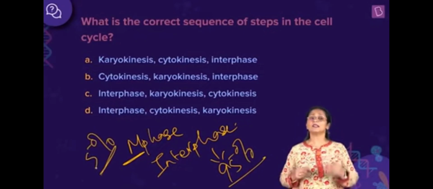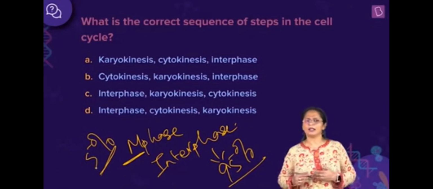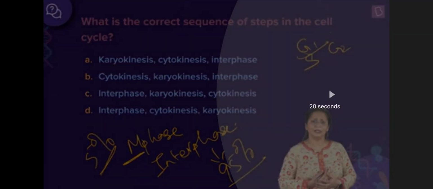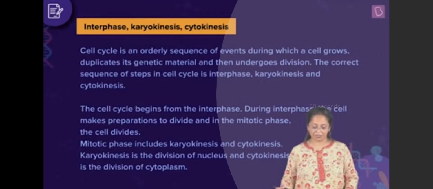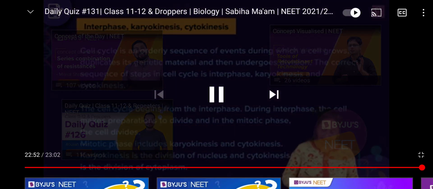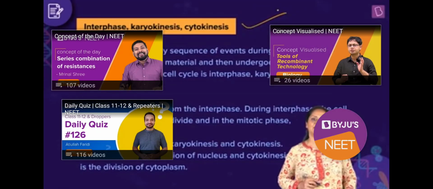Now, interphase is the time during which the cell synthesizes its organelles, proteins, RNA. In karyokinesis the nuclei formed are identical to one another, and then the cell undergoes division, and cytokinesis is the division of cytoplasm. So the correct answer, the sequence of events is interphase, karyokinesis, and cytokinesis. That is the correct answer.